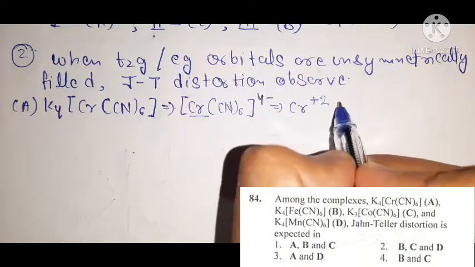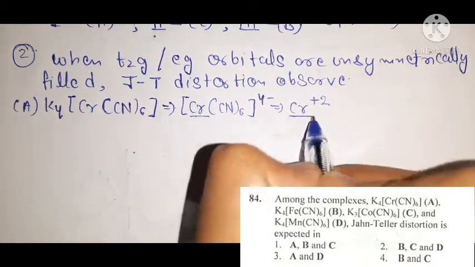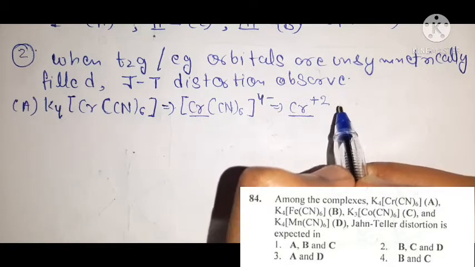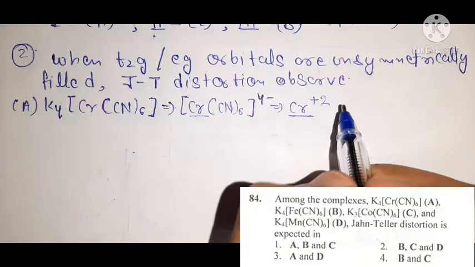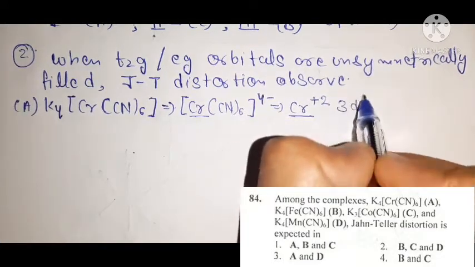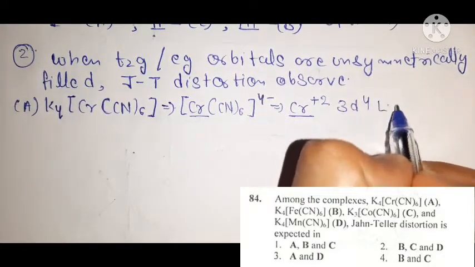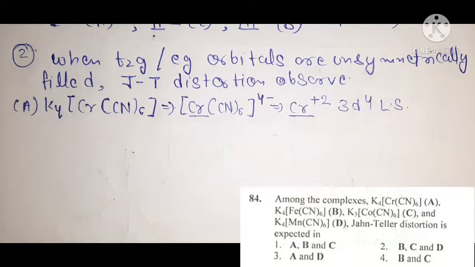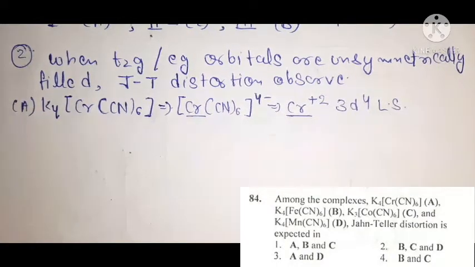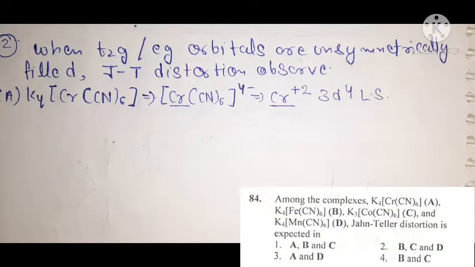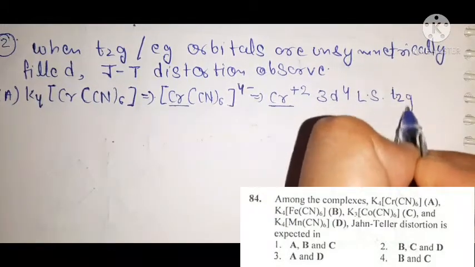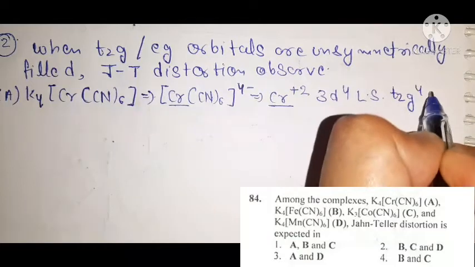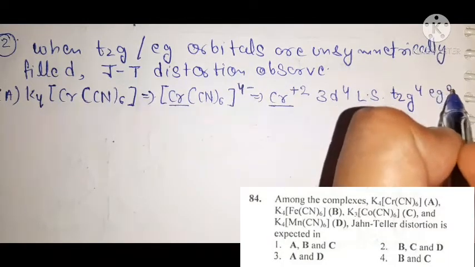Understand? So that means the electronic configuration of this chromium will be 3d4, low spin, because CN is a strong field ligand. And 3d4 low spin means the splitting pattern in this complex is all 4 electrons are present in the t2g orbital, that is t2g4 and eg0.